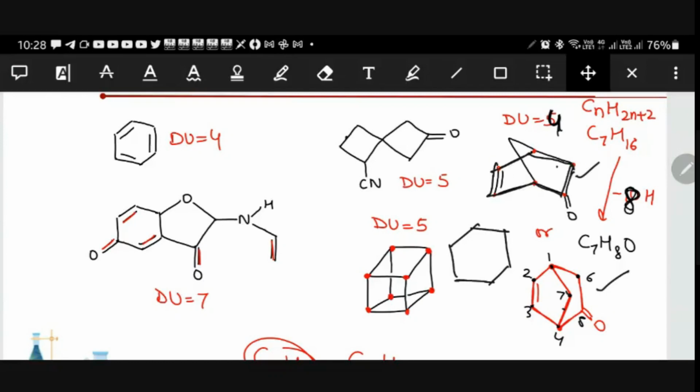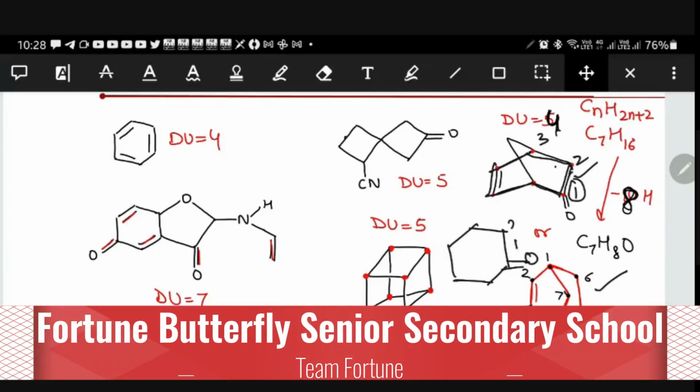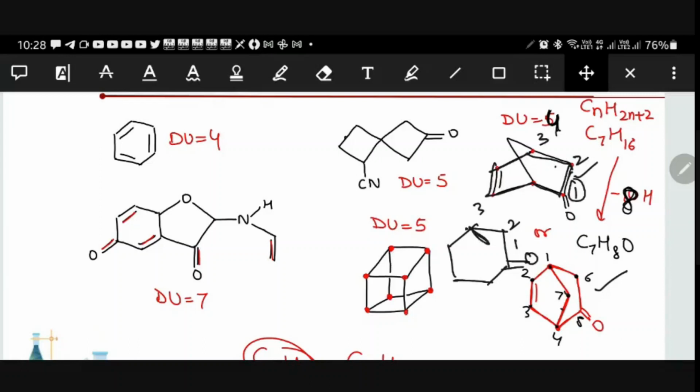So 6 only, no? For example, if I call it 1, 2, 3, at 3 I have one more carbon. And after this I have a double bond. This and this are same, no? So please don't get confused simply by seeing. Okay, you just try to understand it. So these two structures are same.